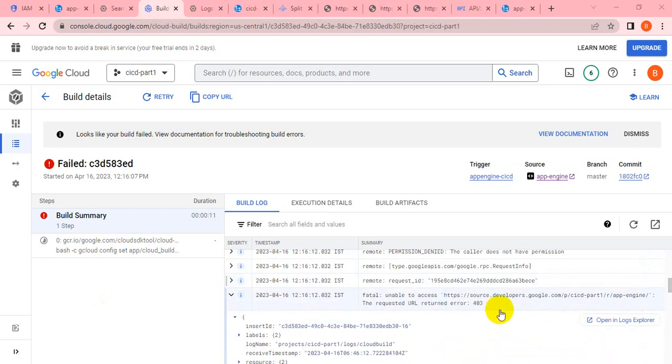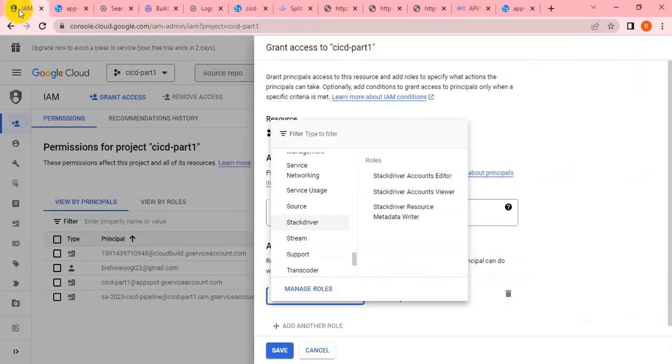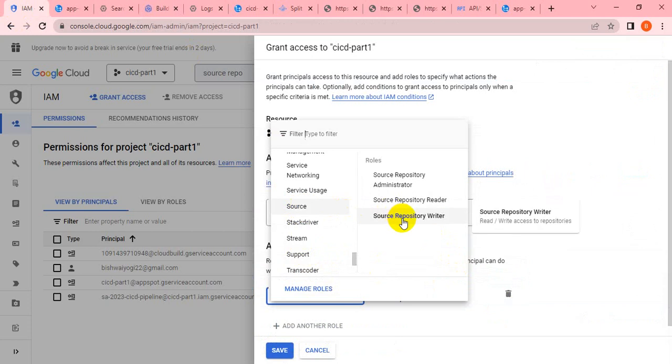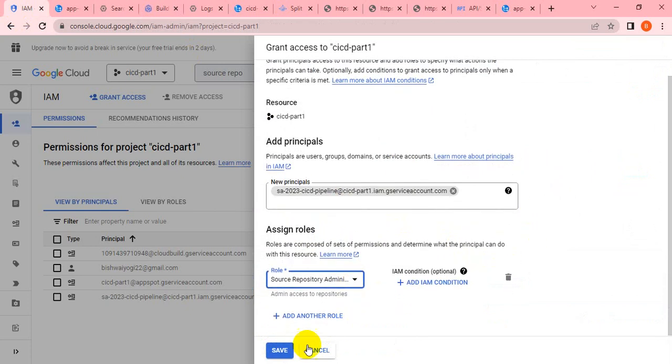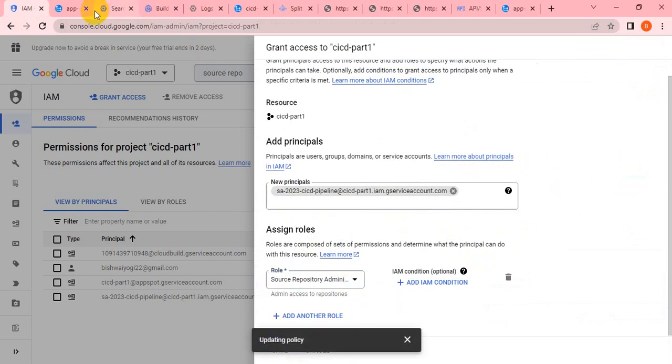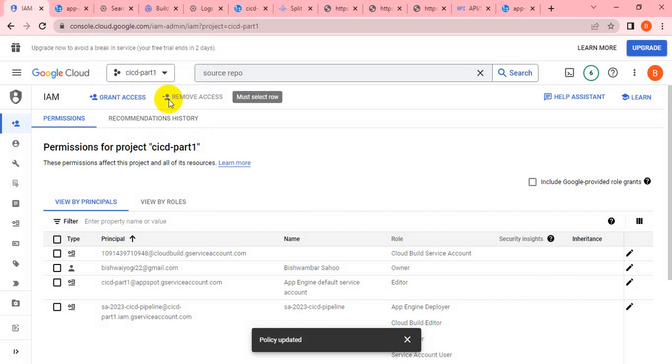So as per the error, it seems like the service account does not have the privilege on the source repository. So I went to the IAM, I'm going to the source. Let me provide the source repository writer, or admin. Let's give the permission as admin for this service account. Let me save it. It is updated.